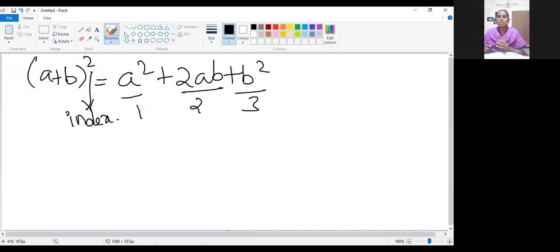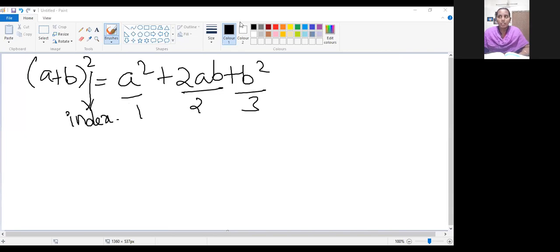So 3 terms. So what we have observed from this is, first, the number of terms on the expanded side, that is the right hand side, will be more than the index value. Can you understand? Please make a note of it.